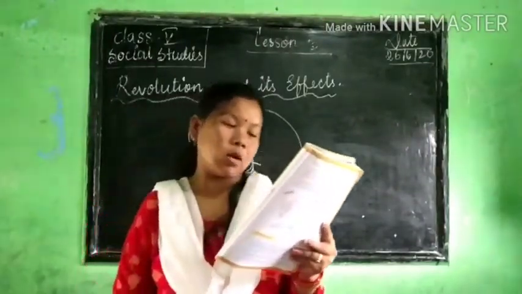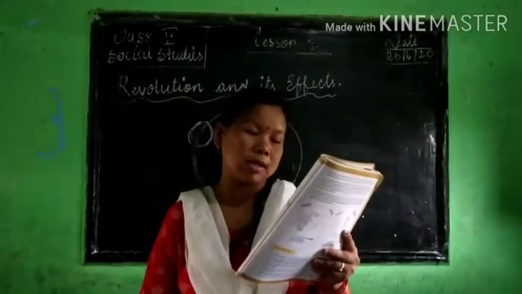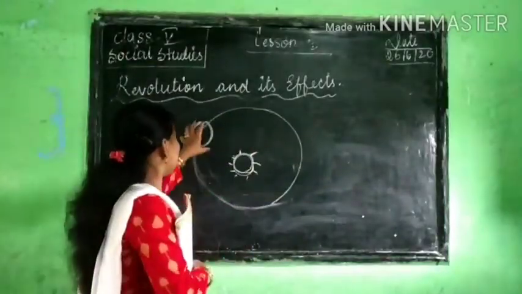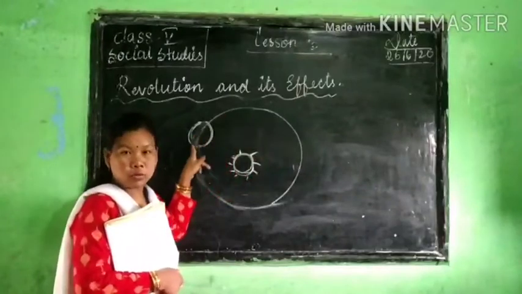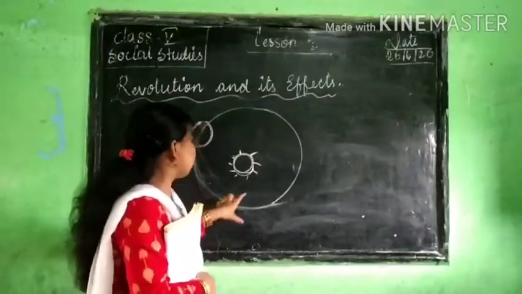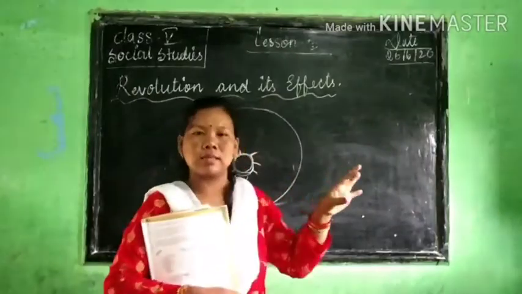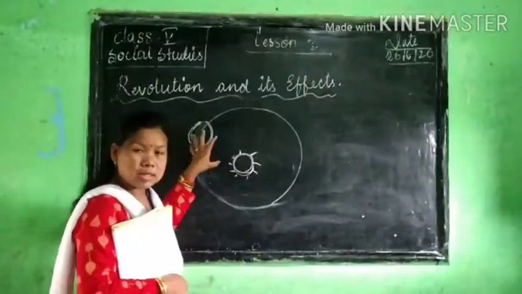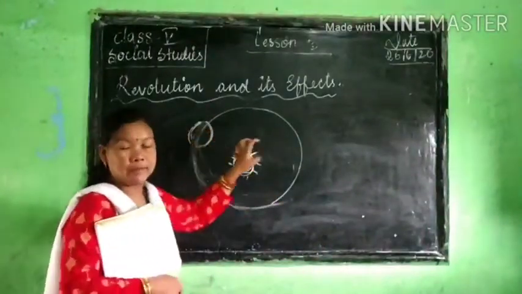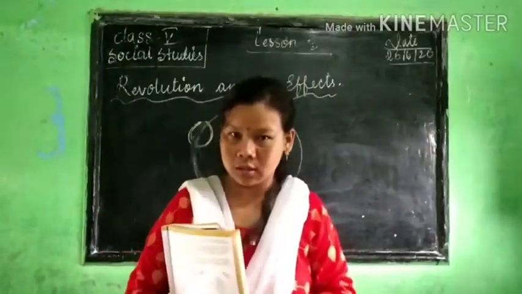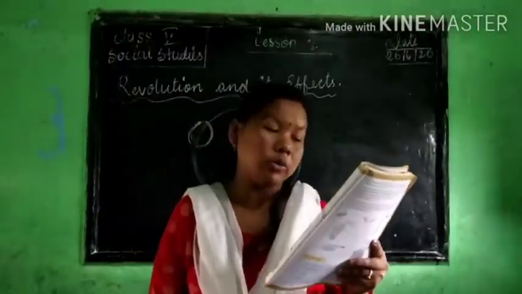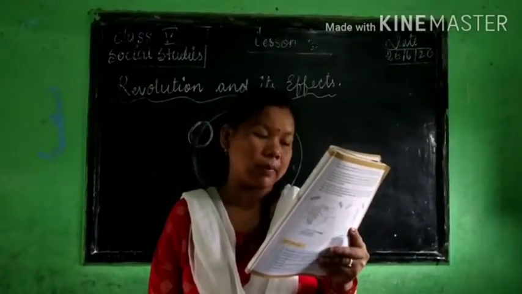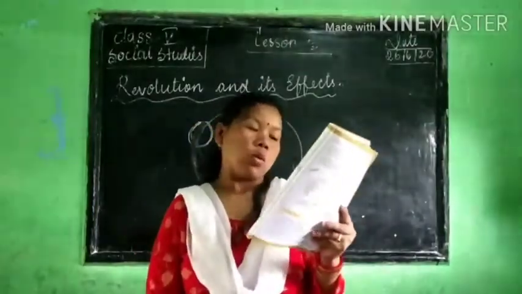Seasons are caused due to the revolution of the earth around the sun and also due to the tilt of the earth's axis. Since our earth is revolving around the sun, that's why we are having seasons: summer, winter, spring, autumn. Since our earth is moving like this, that's why we are having seasons. Now, you have already read that the axis is tilted at an angle of 66.5 degrees to the plane of the earth's orbit.